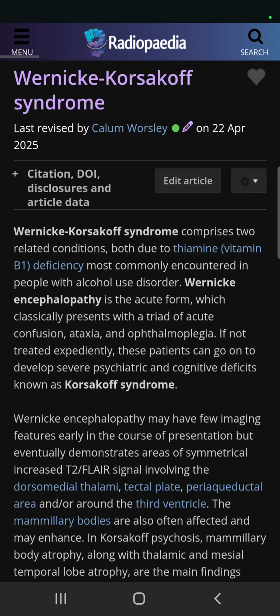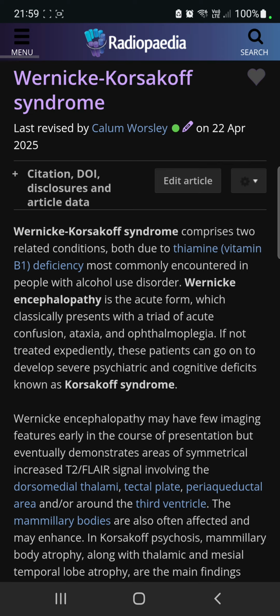Okay, so let's talk about Wernicke-Korsakoff syndrome, which is a complication of thiamine, which is vitamin B1 deficiency, and it usually occurs due to alcohol use disorder. It starts as a Wernicke encephalopathy, and if it's not treated, it progresses to Korsakoff syndrome.